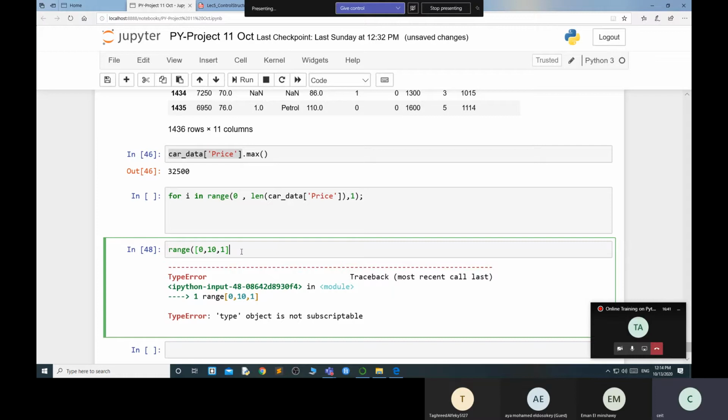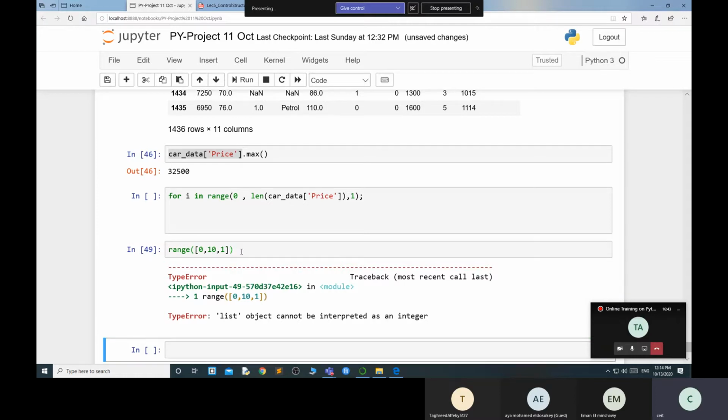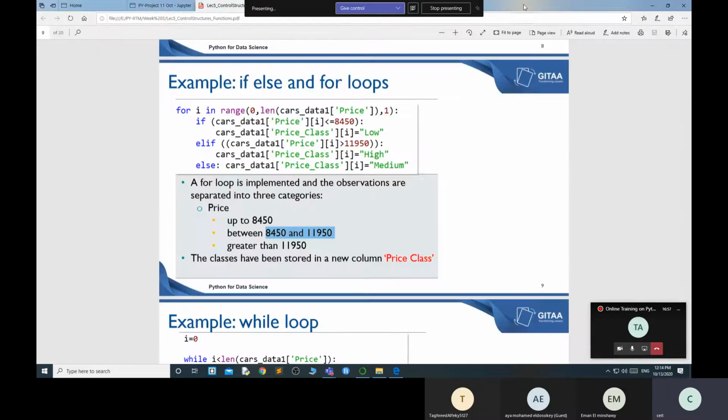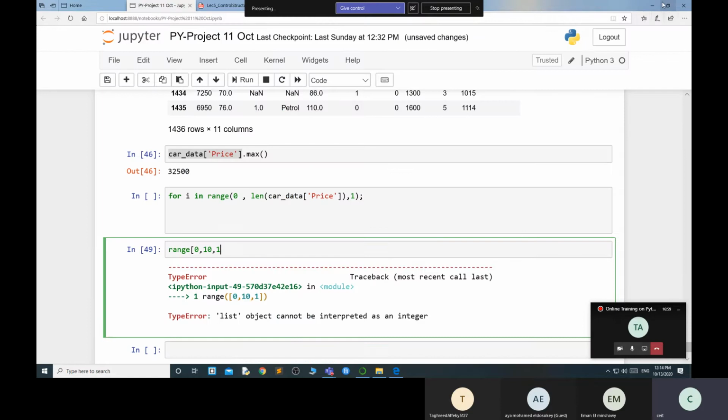I forget the syntax; sometimes that happens. It's a list basically. Can somebody tell me how I need to use this range function? Because sometimes I forget.